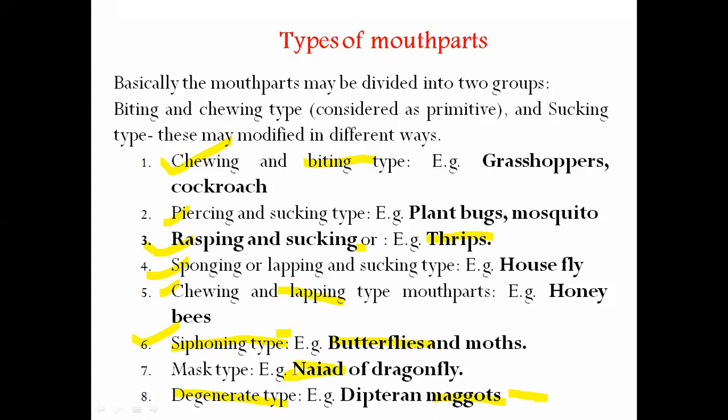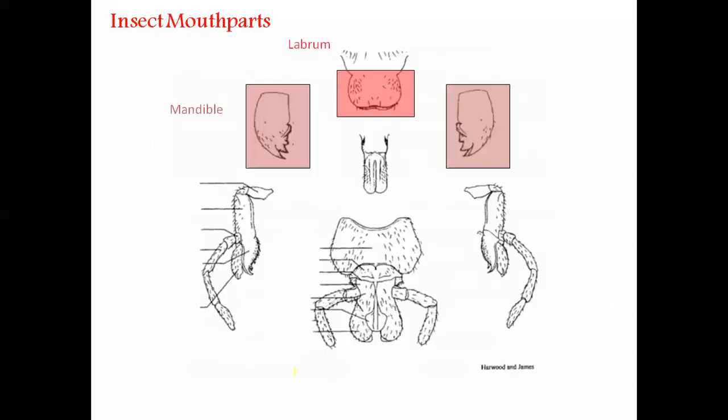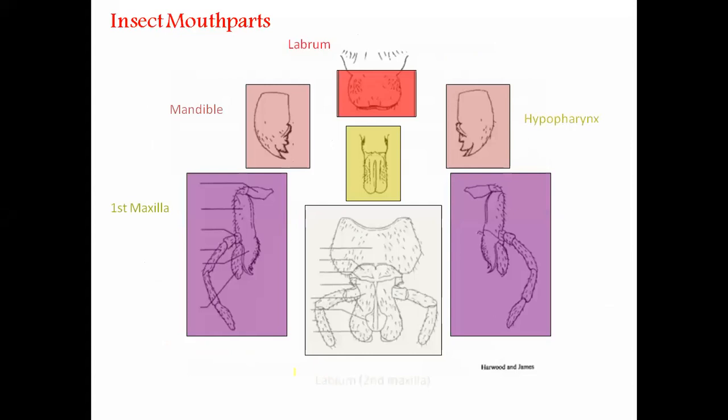So accordingly, you will be asked in your exam to give these different types of mouth parts with a suitable example. Even the suitable example is very important. Even in your final examination, for match the pair, fill in the blanks, or state the answer in one sentence, this topic is very important. So anyhow, does anyone have a doubt about this? Okay, so now we continue again.